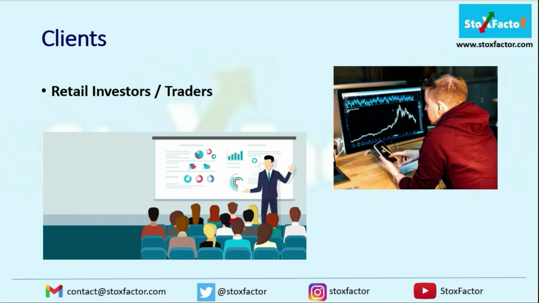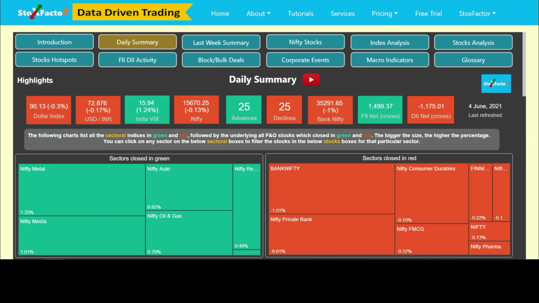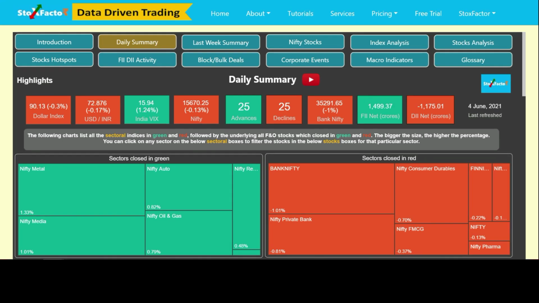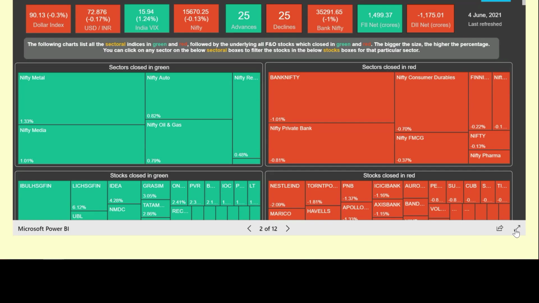So friends, without wasting time, let's quickly jump to the dashboard to see what new indicators have been provided and how to analyze them. Now we are on our website www.stocksfactor.com. Once you have taken the paid subscription and log in to the account, you will see the dashboard on the home page as you can see on your screens right now. To do the analysis, we'll quickly switch to the full screen mode of the dashboard. To switch, you can just scroll down and click on this particular icon, and the dashboard will switch to full screen mode. So let's click on this.